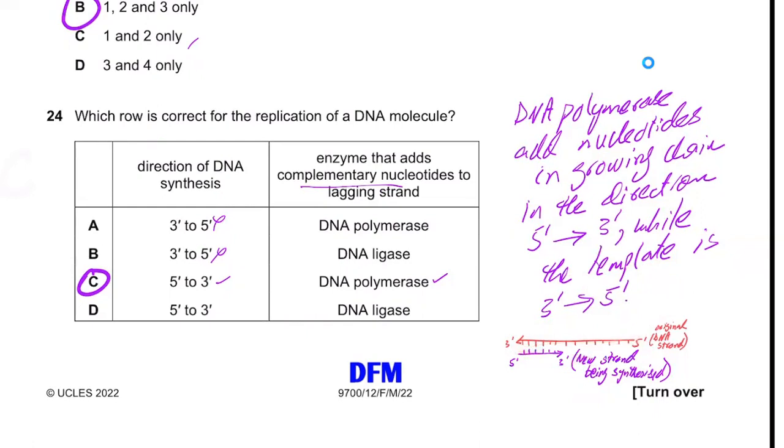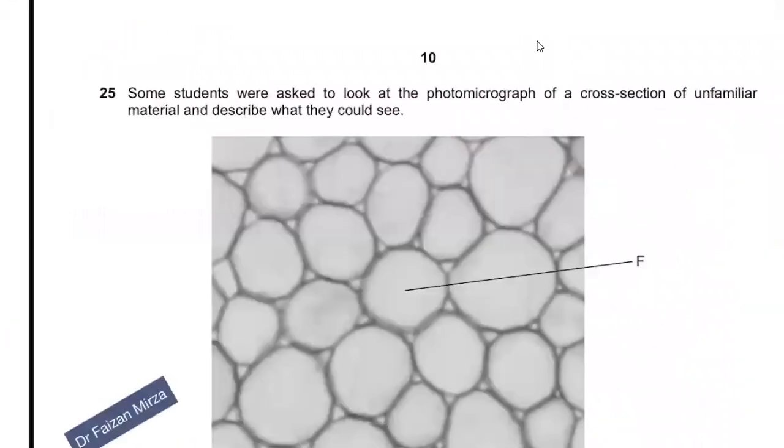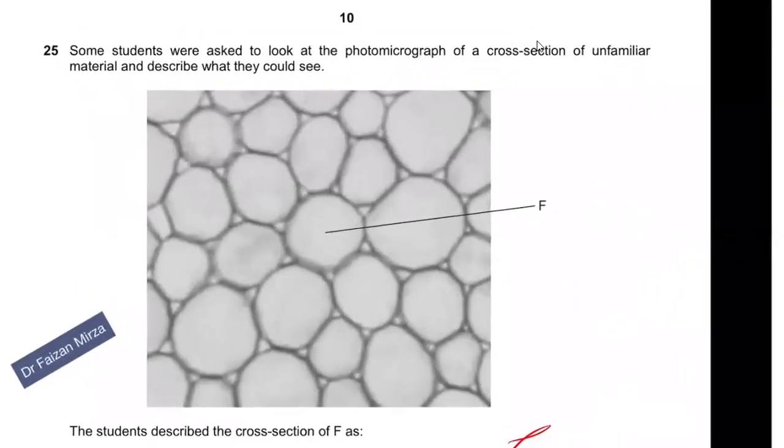It will be going in this direction, 5' to 3'. DNA ligase joins phosphodiester bonds. The DNA polymerase is the enzyme that keeps on replicating the DNA strand and allows the complementary base pairs to occur.